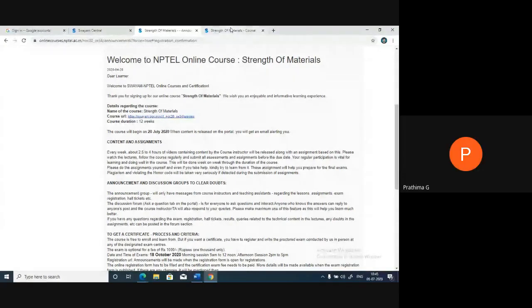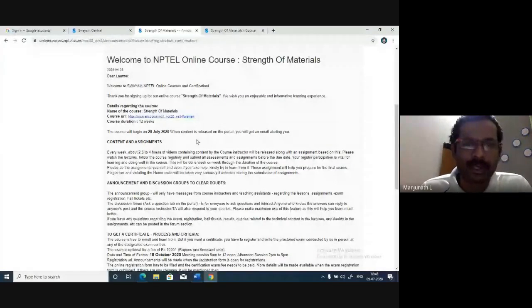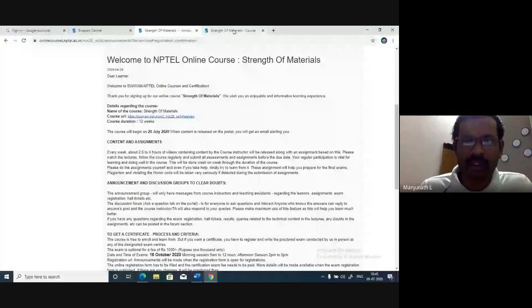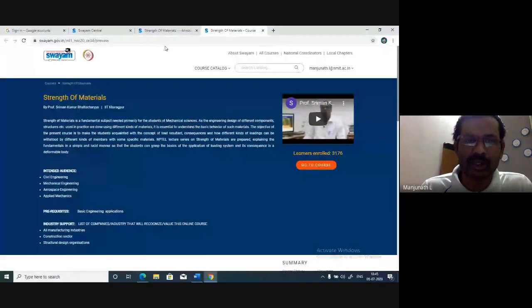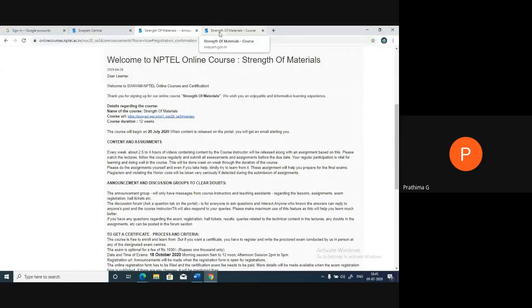Ma'am, how many assignments will be there? There will be a total of 12 assignments, and they will take the best of 8 assignments. And the final exam will be on 18th. There will be nodal coordinators, so the exam will be conducted there. Ours, Nitya Meenakshi, is also one nodal coordination center, so you can write the exam there.